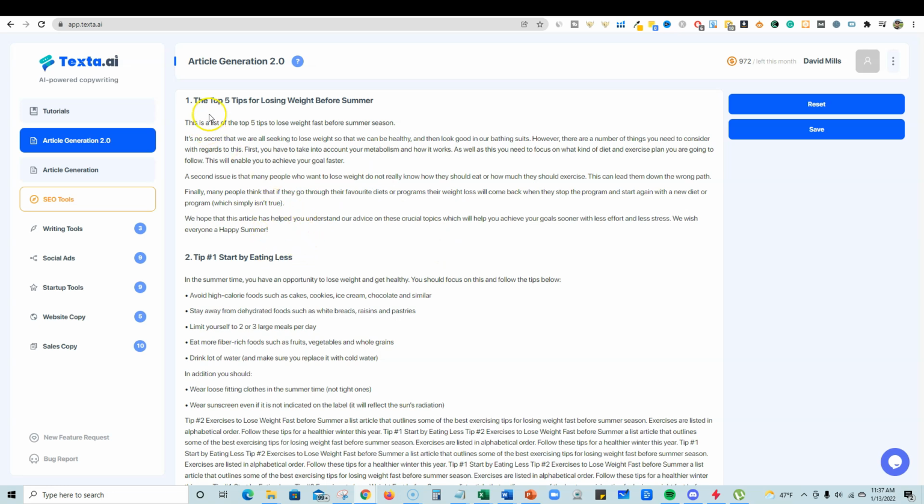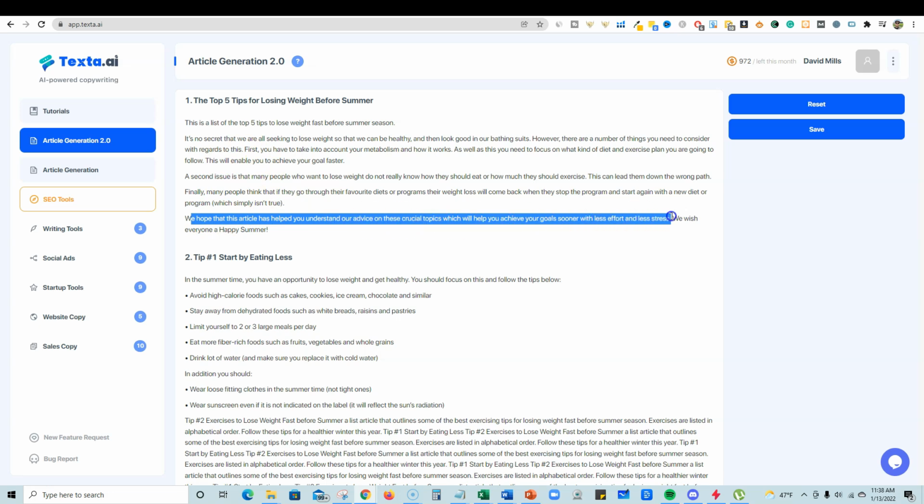But this part, okay, so this is a list of the top 5 tips. It's no secret that we are all seeking to lose weight so we can be healthy and look good in our bathing suits. However, there are a number of things that you need to consider with regards to this. First, you have to take into account your metabolism. Second issue, so it kind of goes into, we hope that this article has helped you understand.